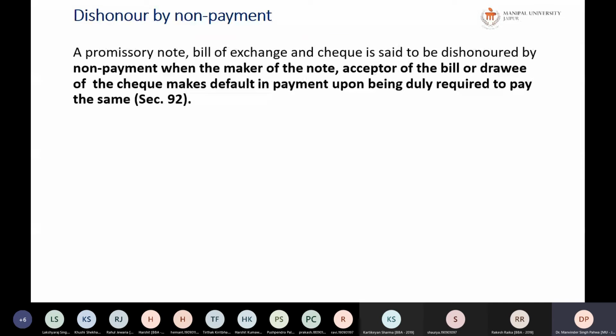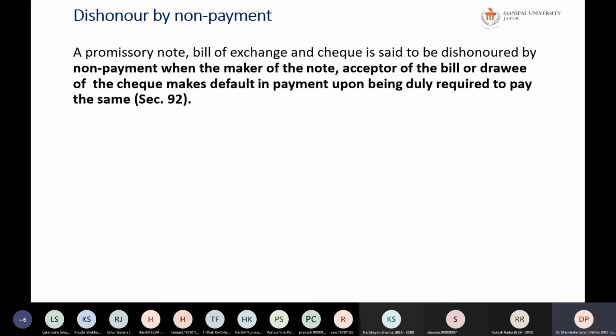Next is dishonor by non-payment. So payment happens when the bill actually matures. So dishonor by non-acceptance happens before maturity for sure, and dishonor by non-payment happens after the acceptance of the bill, on the due date and on the maturity. So there is no question of maturity over there when the bills are said to be dishonored by non-acceptance, but dishonor by non-payment is on the maturity.